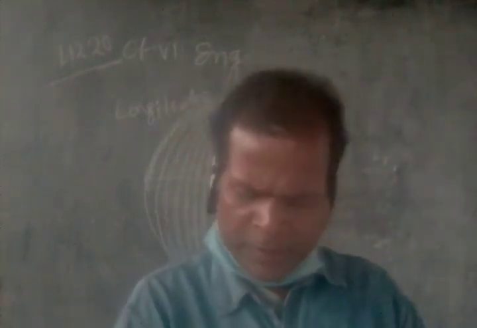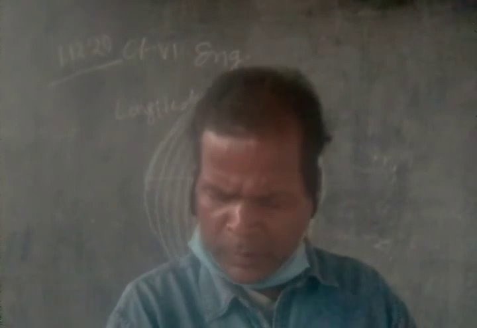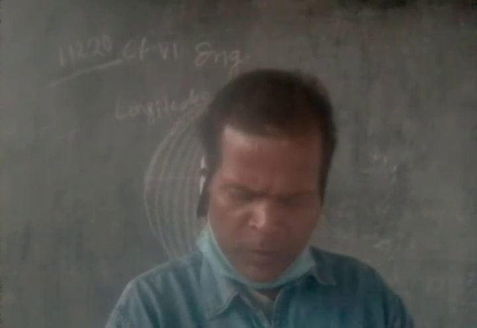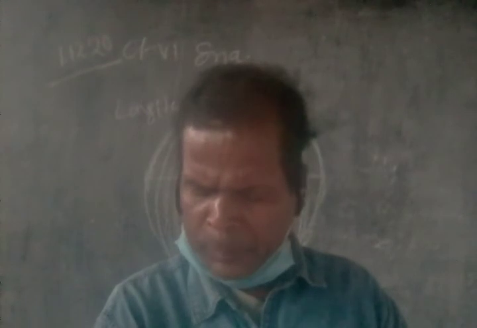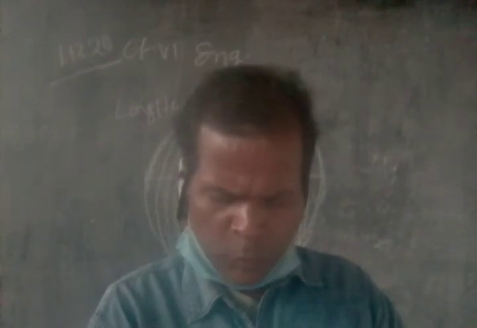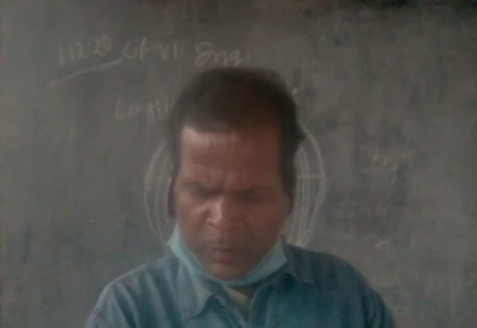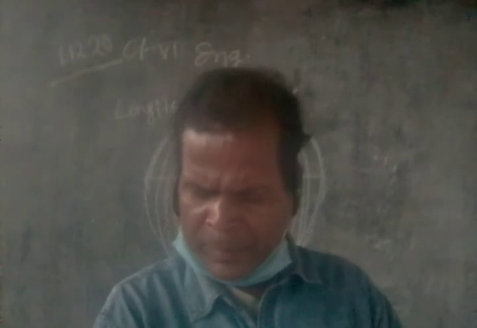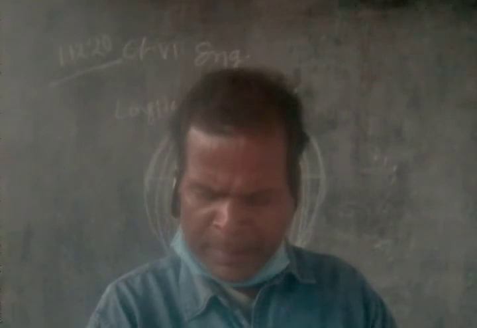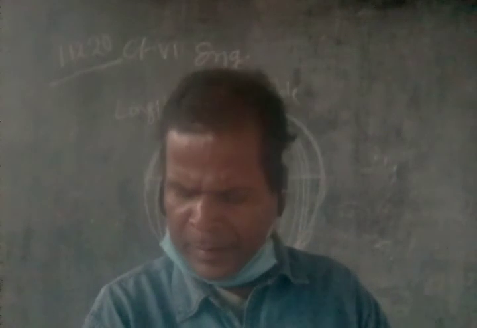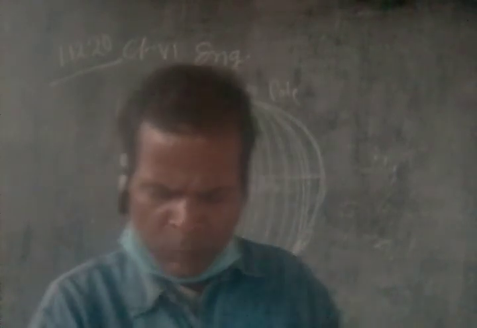So, today we shall learn the longitudes. The lines joining the North Pole and the South Pole are called the lines of longitude. Longitude is also called meridian, which means midday. It is so called because all places on any line of meridian have their noon at the same time. Thus, a meridian can also be defined as a line joining places which have their noon at the same time.